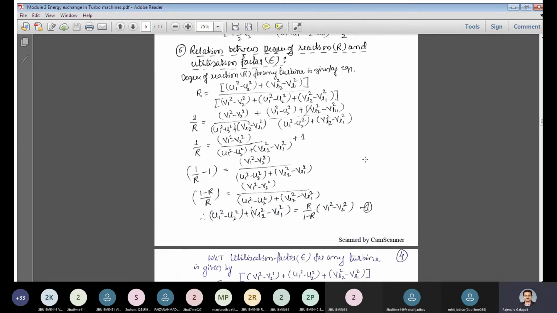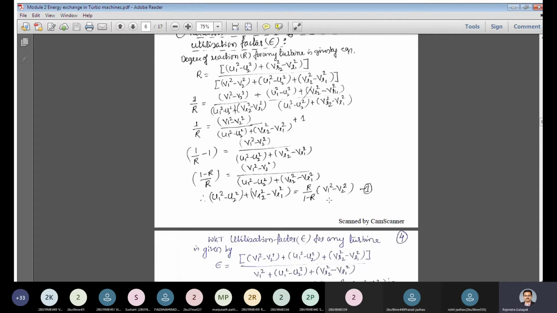So I'll call this equation number 1. It's only the rearrangement of terms that is being done, so you must be able to follow these steps. There should not be any difficulty in understanding how we could arrive at equation number 1, starting from the definition of the degree of reaction. Now I'll call this equation number 1.